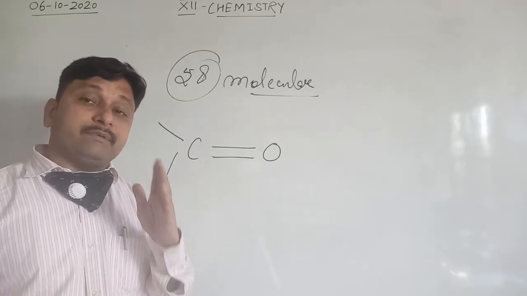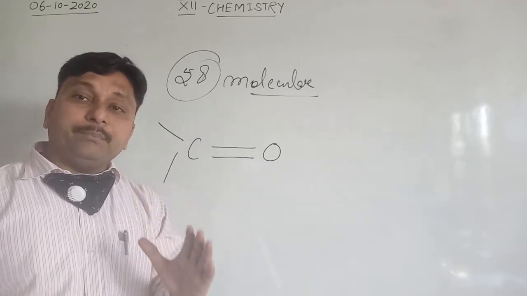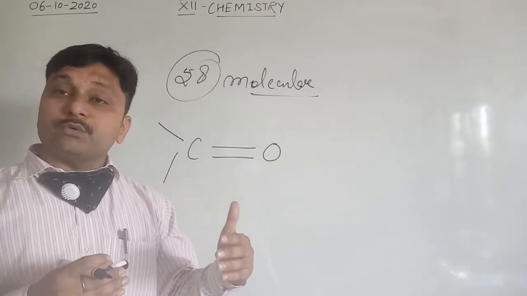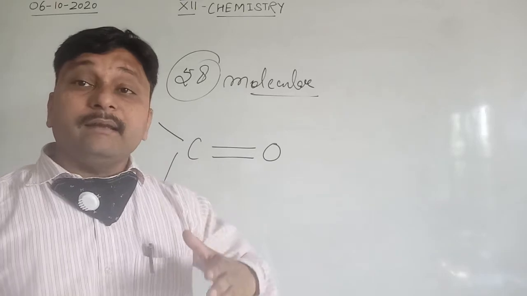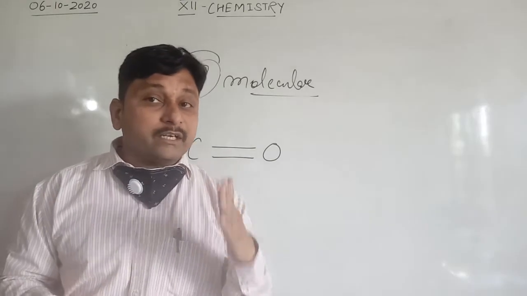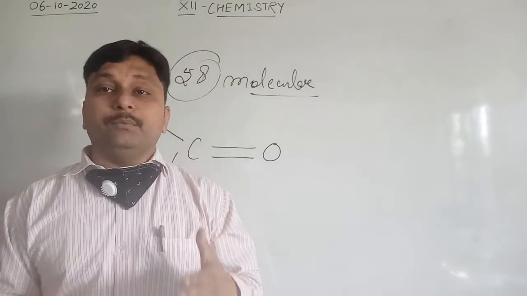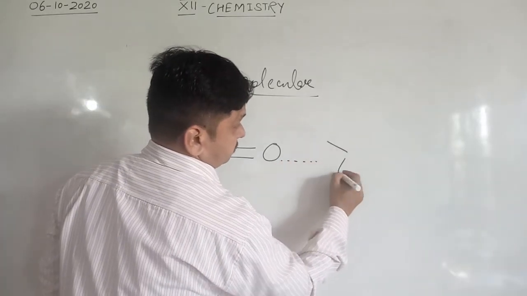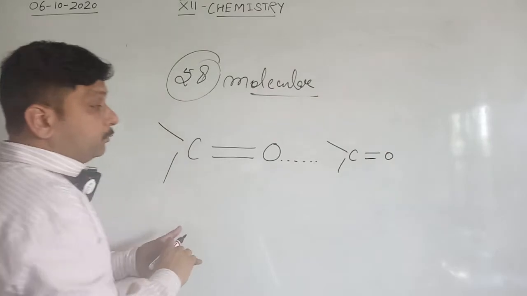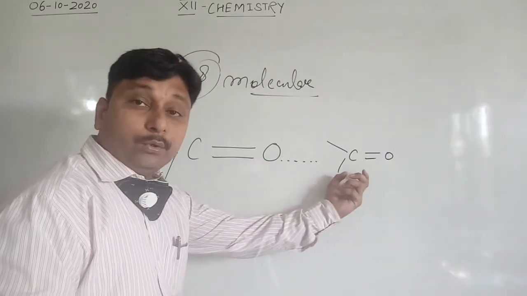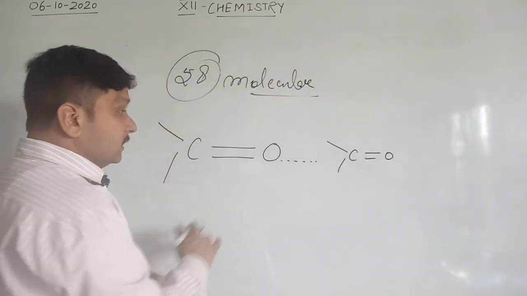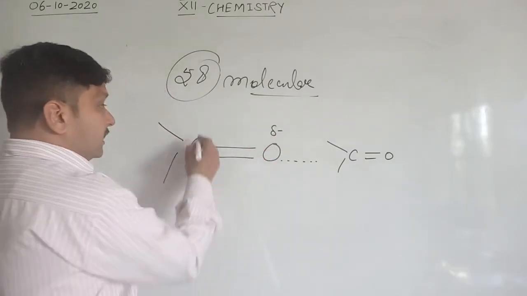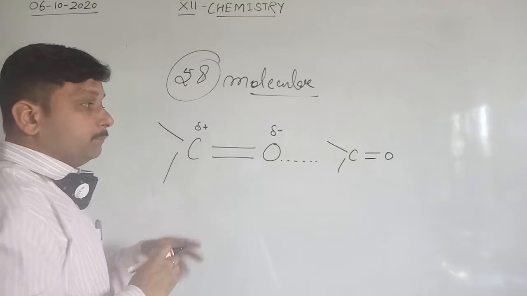Aldehydes and ketones have a tendency to show dipole interaction between their molecules, or simply we can say there is intermolecular attraction by dipole moment. Due to the polarity between C and O of the carbonyl compounds, the oxygen carries a partial negative charge and the carbon a partial positive charge.